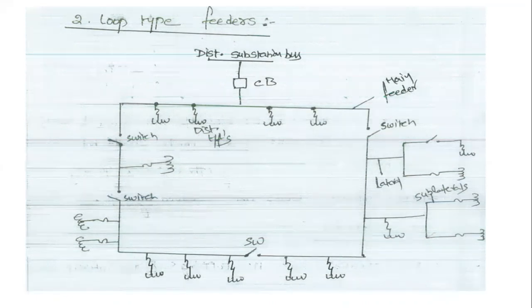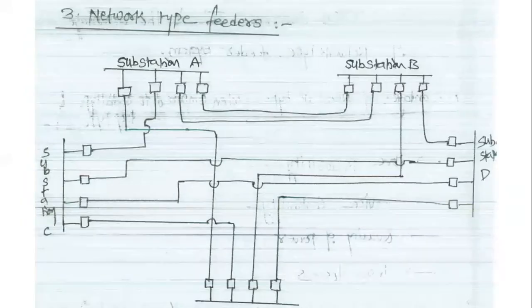In that loop we also use a number of switches for continuity of the supply and for improving reliability of operation. The last type is the network type of feeders, in which the input is given by a number of substations: substation A, substation B, substation C, and substation D.